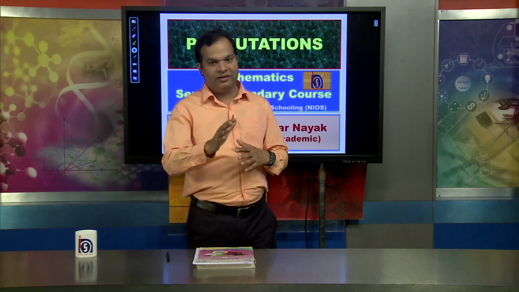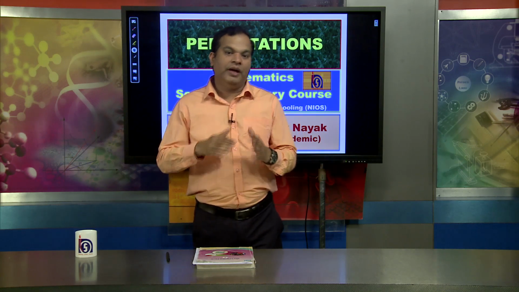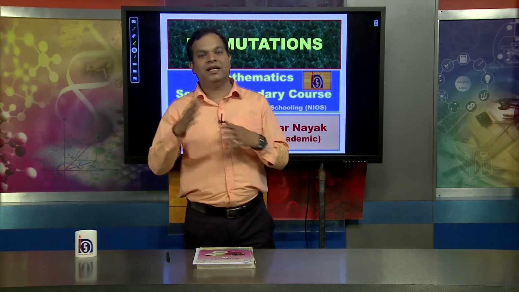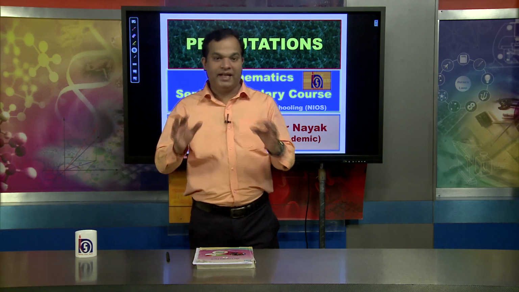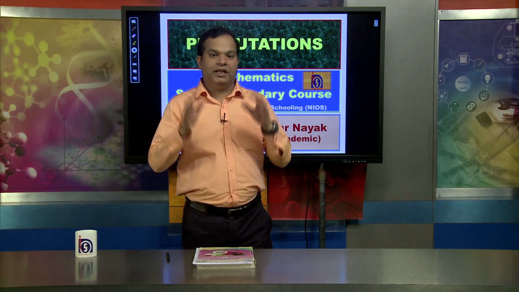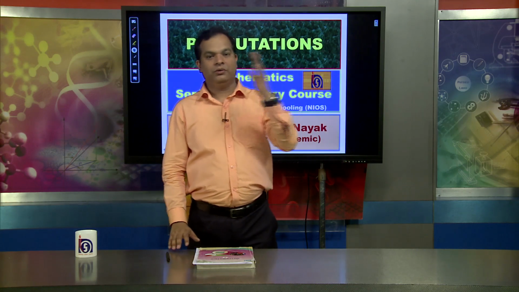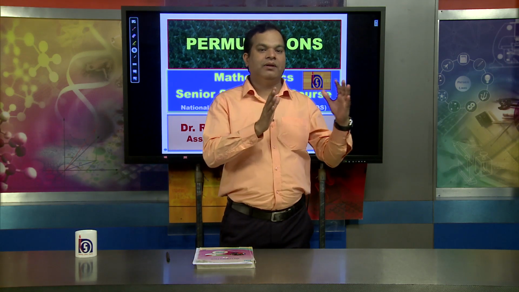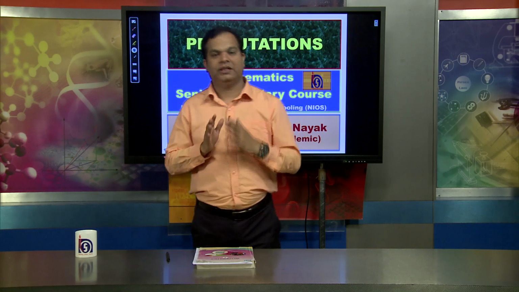Learners, we know that there are different situations in our surroundings where we face the arrangement of objects, or we can say the selection of objects in different contexts. For example, suppose I want to travel from Kolkata to New Delhi, and there is no direct train available.